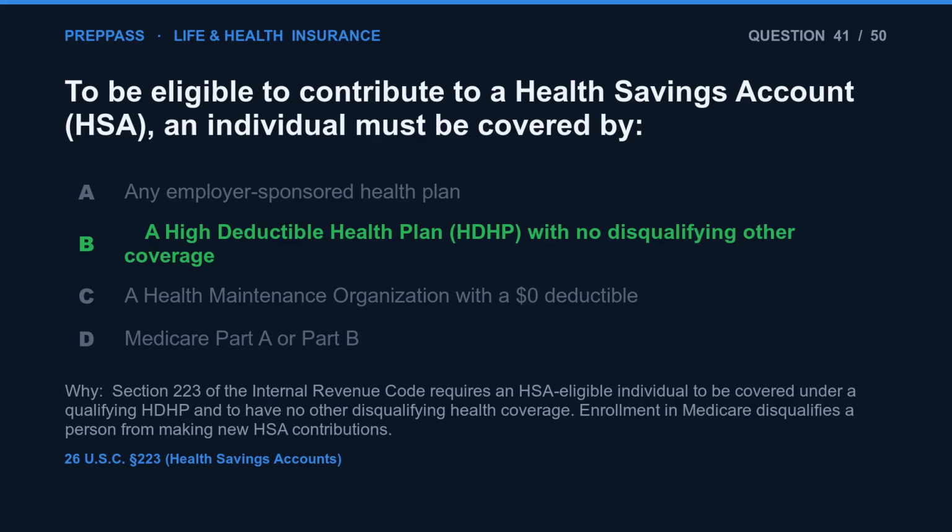The correct answer is B. Section 223 of the Internal Revenue Code requires an HSA-eligible individual to be covered under a qualifying HDHP and to have no other disqualifying health coverage. Enrollment in Medicare disqualifies a person from making new HSA contributions.